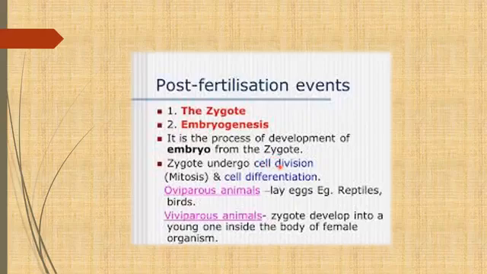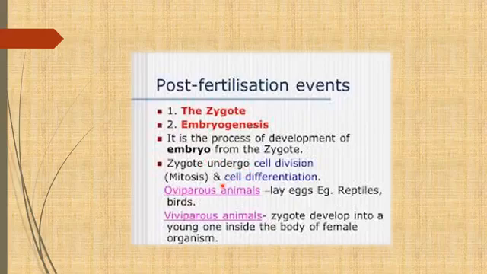that is mitosis, meaning the same number of chromosomes pass to the next cell, right? And after that, when all the cells are formed, the cells differentiate into different layers: ectoderm, mesoderm, endoderm, and these layers are responsible for the formation of different organs of the embryo. So this we call embryogenesis.